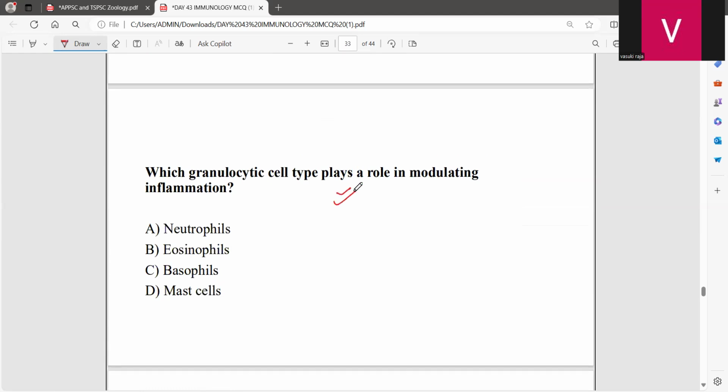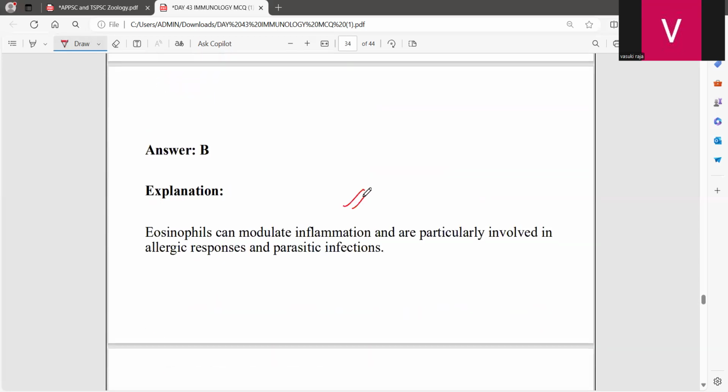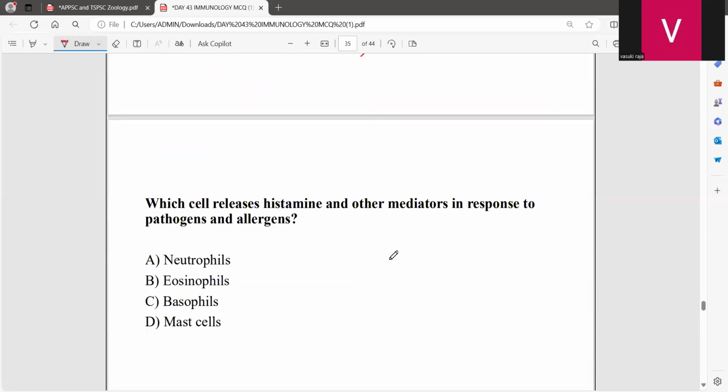Now, which cell plays a key role in modulating inflammation? That will be the eosinophil. They can modulate inflammation, and are particularly involved in the allergic response and parasitic infections.